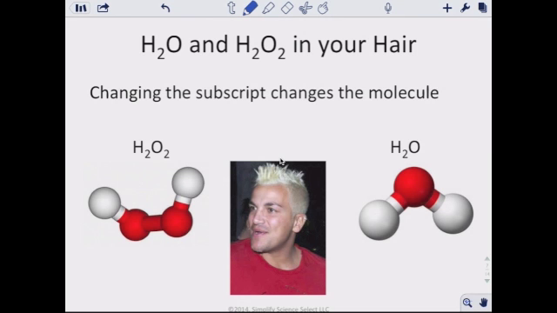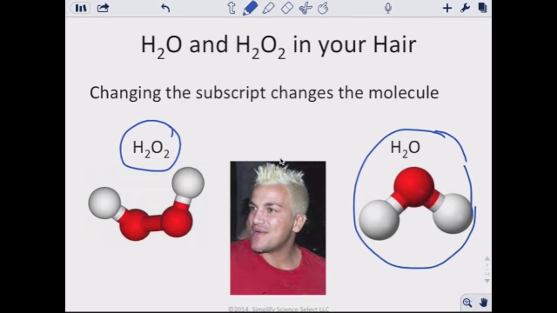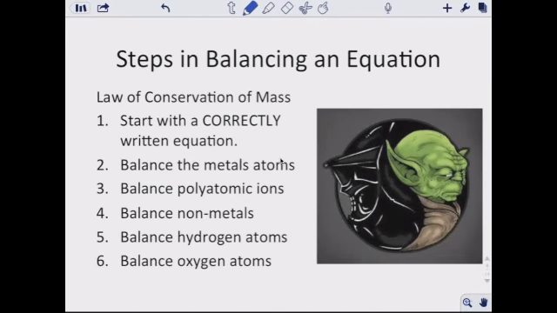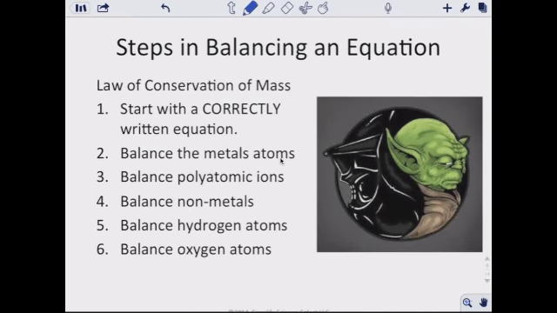Well, H2O is water. We all need water to live. But if I change the subscript and make it H2O2, that's hydrogen peroxide. So if I change the subscript, I change the molecule. The only thing that you can change in a chemical equation are the coefficients. Cannot change anything else.